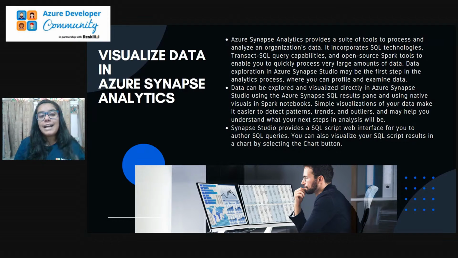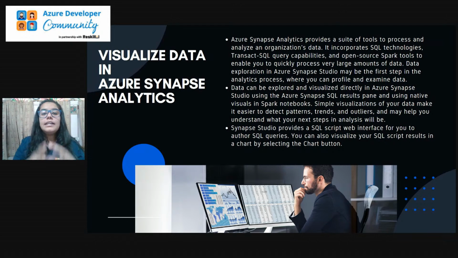So for that we have one tool, that is Azure Synapse Analytics. We could say a methodology to process your data and to work over your data. Azure Synapse Analytics provides a suite, a set of tools to process and analyze your data. It incorporates SQL technologies, Transact-SQL query capabilities, and it provides open source Spark tools to enable you to quickly process your large amount of data.